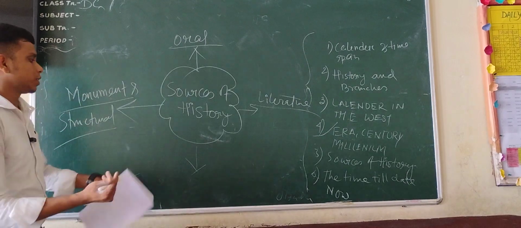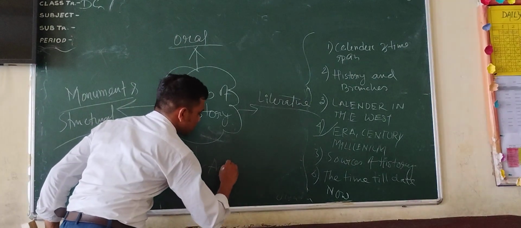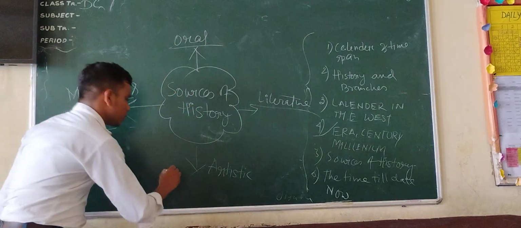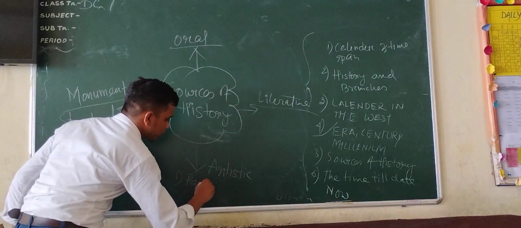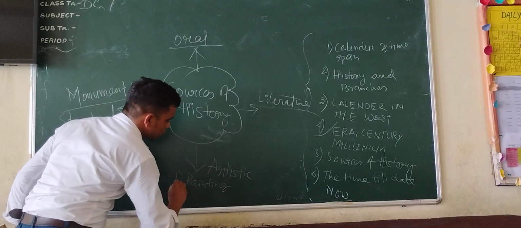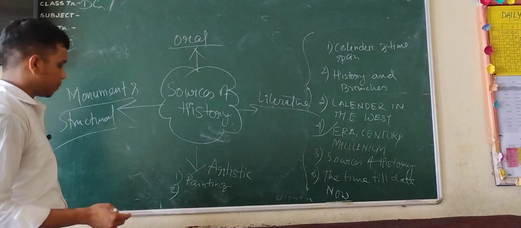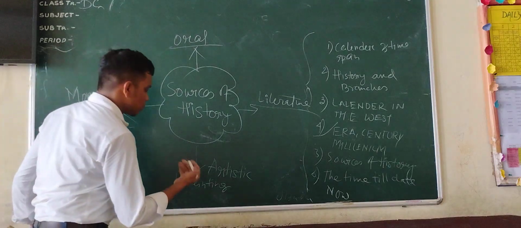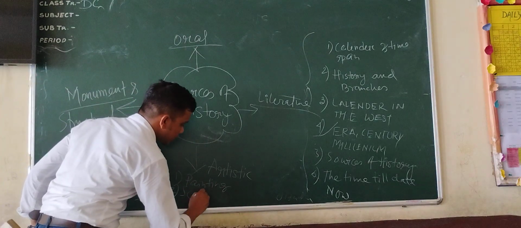artistic. Artistic means something like painting. Any type of painting and any type of sculpture. Sculpture is anything that is made by carving into something.